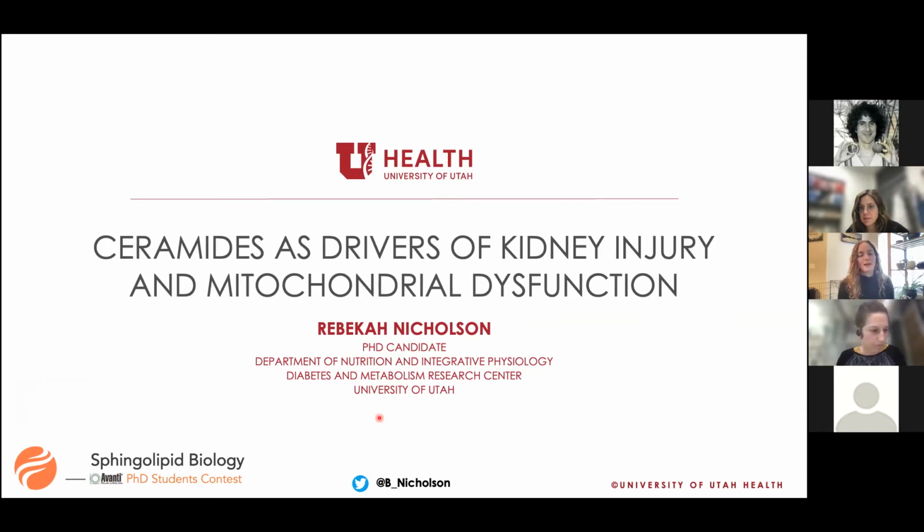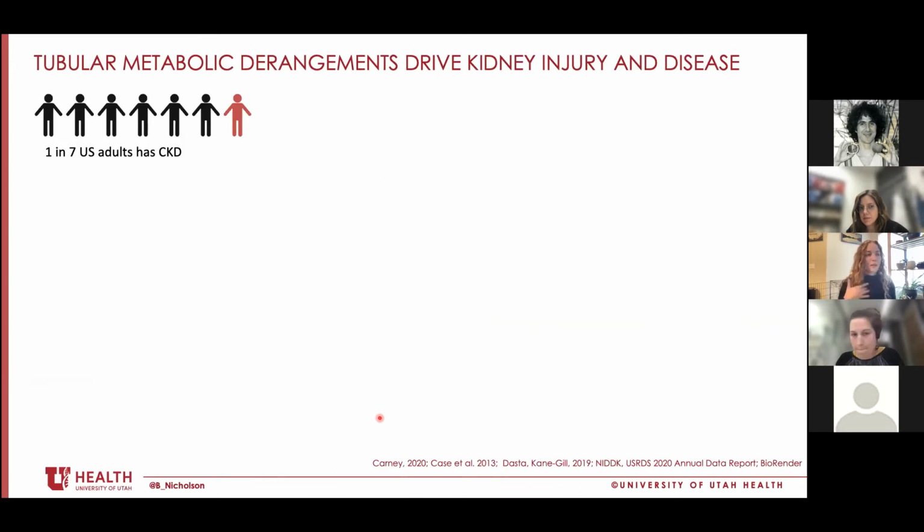My name's Becca. I am a PhD candidate at the University of Utah, and my project is on kidney disease and ceramides. Kidney disease is prevalent in the United States. It affects about 1 in 7 US adults, and about half of ICU hospitalizations are complicated by acute kidney injury, or AKI. And these are really burdensome conditions in terms of patient morbidity, mortality, and quality of life. And they also disproportionately affect our US healthcare spending.